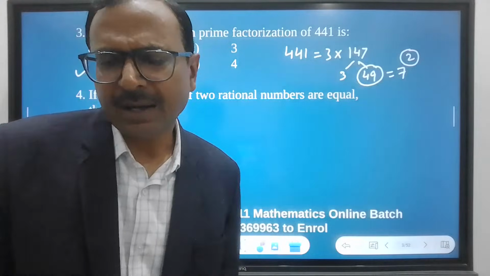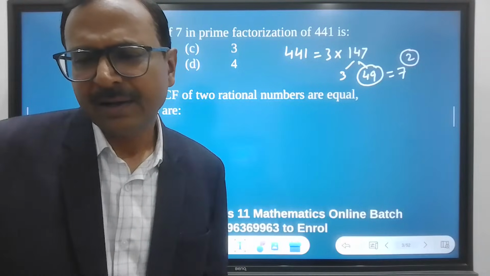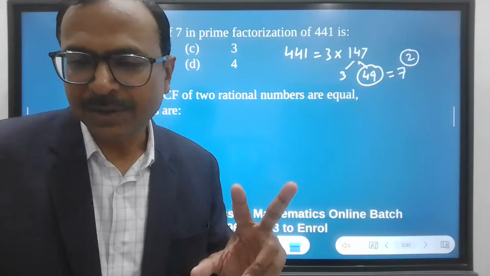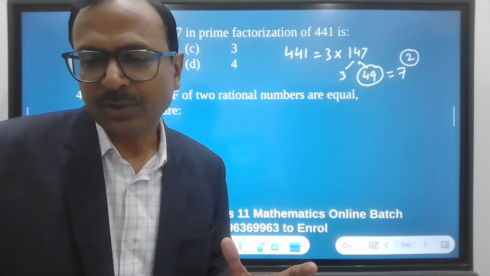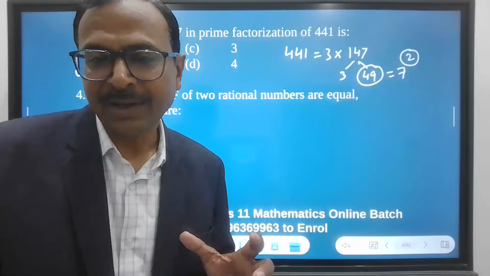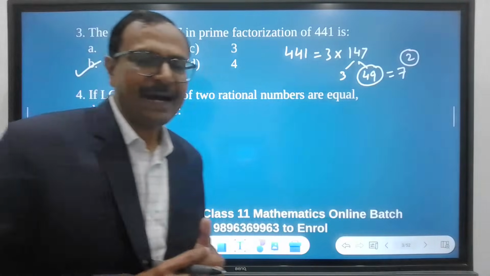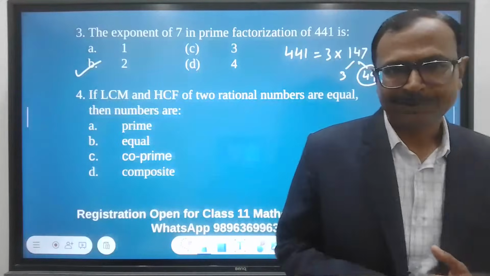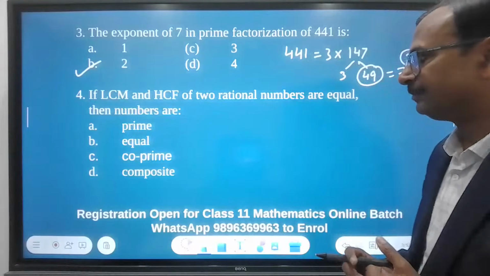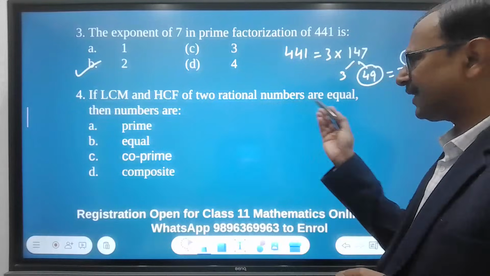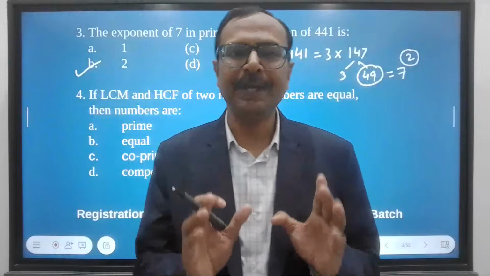Okay, and Aaron is also saying B. Then we have a C from Anay, and then rectified to B. So there is a confusion between B and C here, and I need to check why the answers are two in number. So LCM and HCF are equal. So when will the LCM and HCF of two numbers be equal?